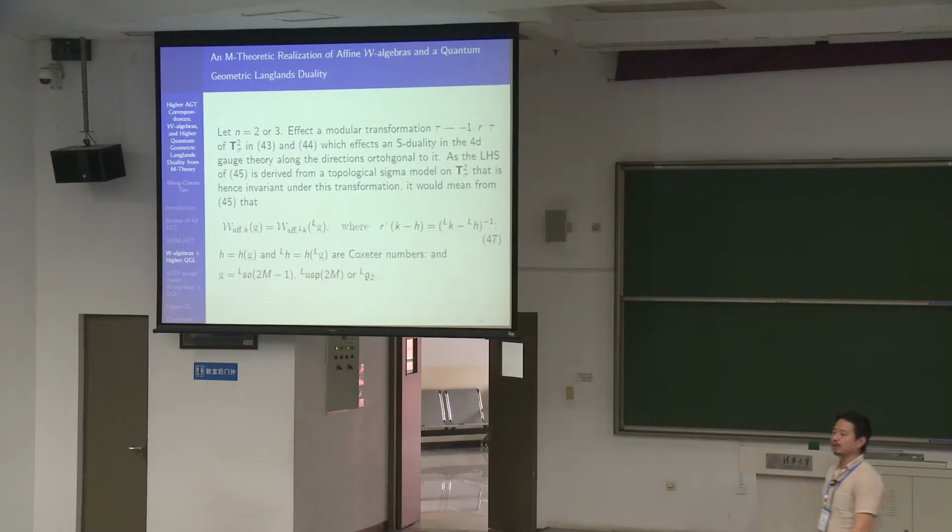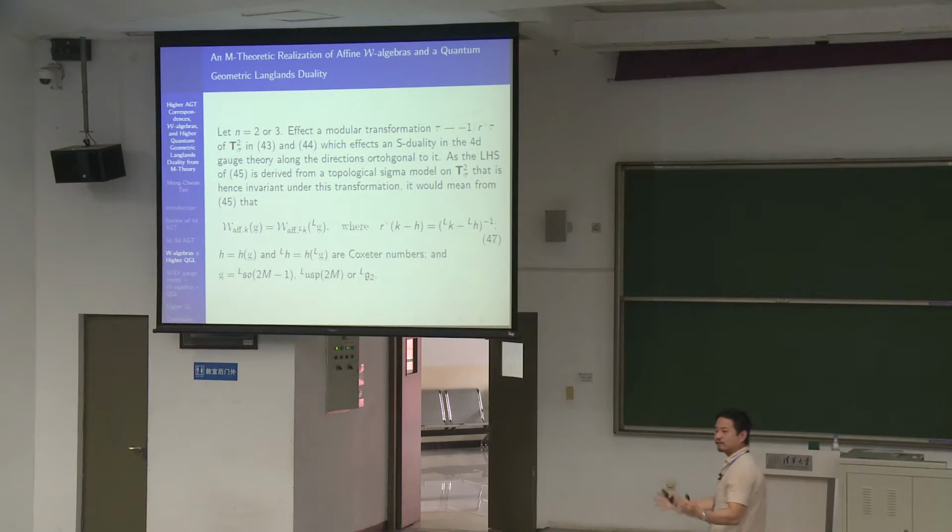So what happens if we want to derive it for the non-simply laced case? For the non-simply laced case, we need to do a modular transformation of the torus. So we would get a different group. And modular transformation of a torus, in that sense, is just flipping the circles, basically, because the complex structure is given by the radius of one circle divided by the other. If you want to invert it, you just swap the circles. You swap the circles, and you end up getting a different gauge group.